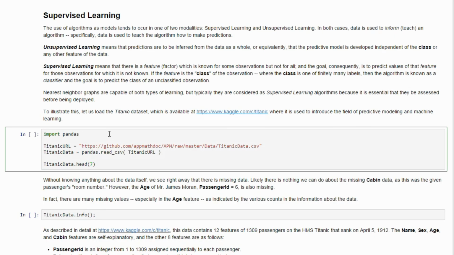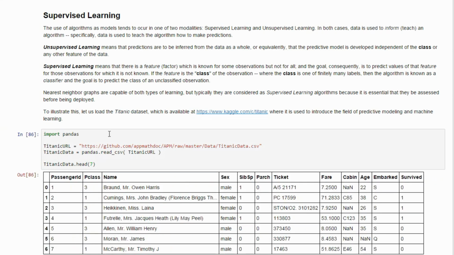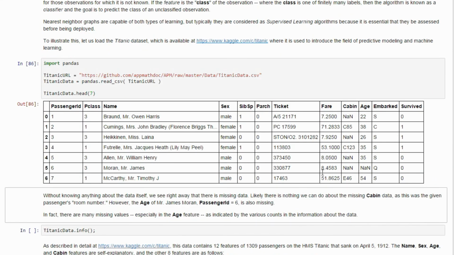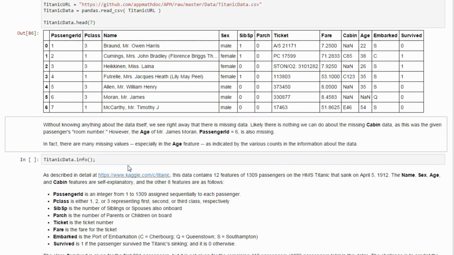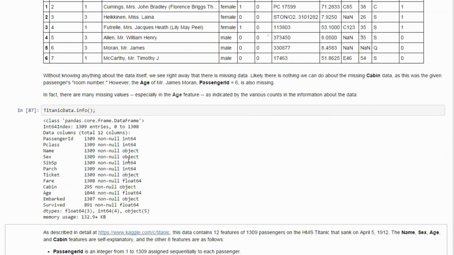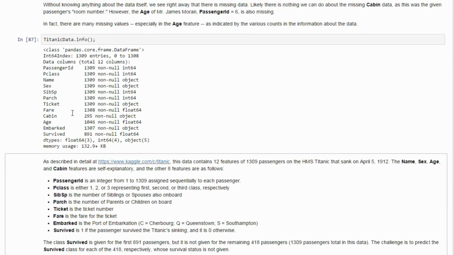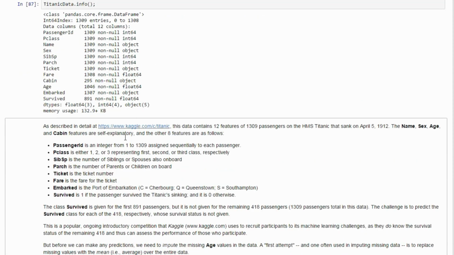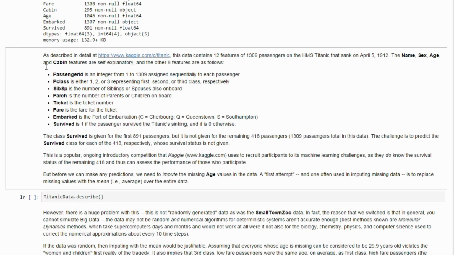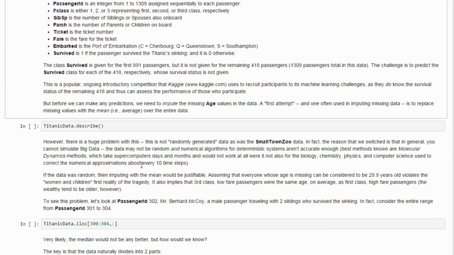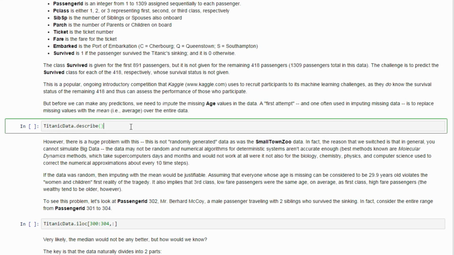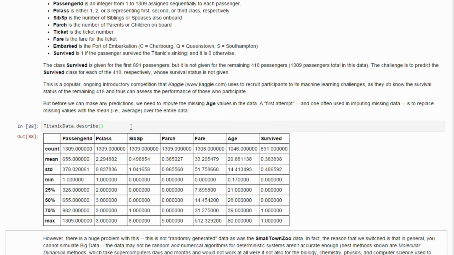So let's look at pandas and the Titanic data. Notice we have an age feature for our Titanic data and some of the values are missing. If we look at information on this data frame, you can see here are features, and this is a description of our features. If we look at a description of the data, you'll notice there are only 1,046 ages out of 1,309 possible.